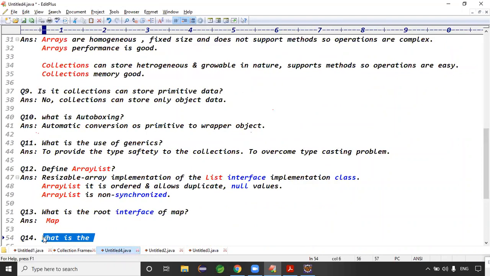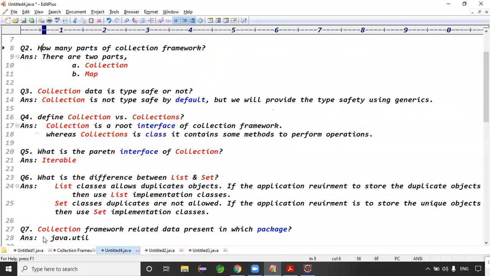How many parts of the collection framework? There are two parts, right? The collection framework contains two things, guys: collection and map. The collection framework contains two parts.